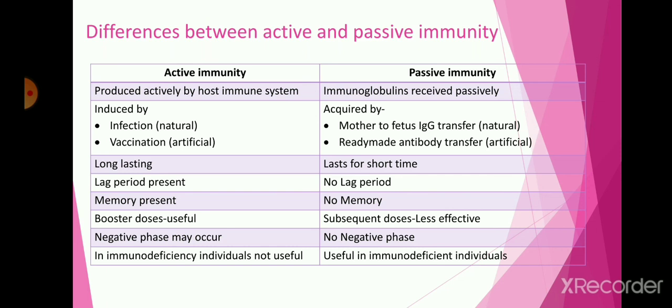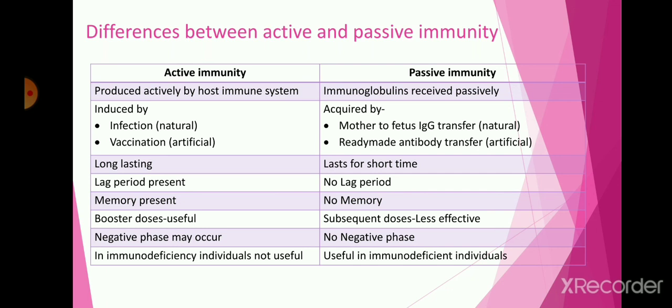Some doses are given to the organism against those microorganisms, and they are subsequently less effective in response. Next, a negative phase may occur in active immunity, because some autoimmune diseases can occur in the body due to active immunity, which has a negative impact on the body. But passive immunity doesn't carry a negative phase because it is ready-made and transferred into the body of the organism, which is quite useful for autoimmune disease.